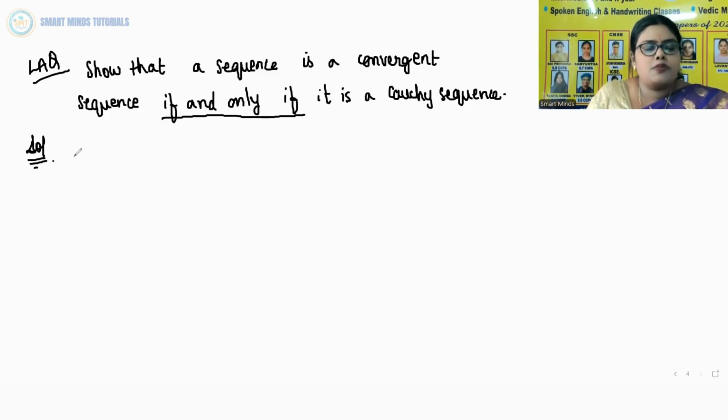So first let us prove that a convergent sequence is a Cauchy sequence.